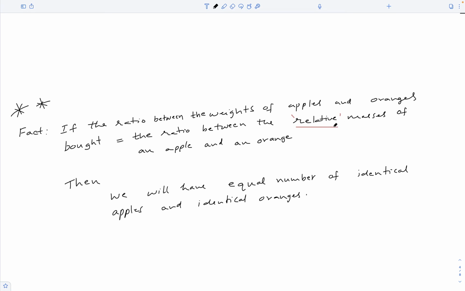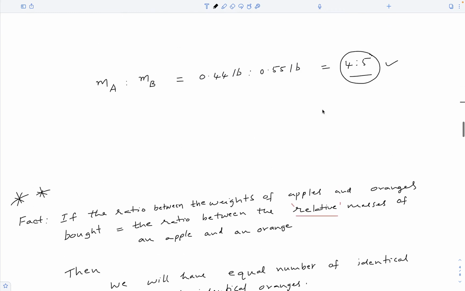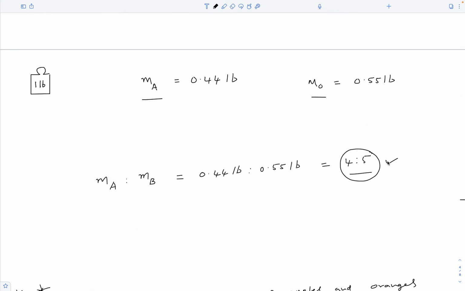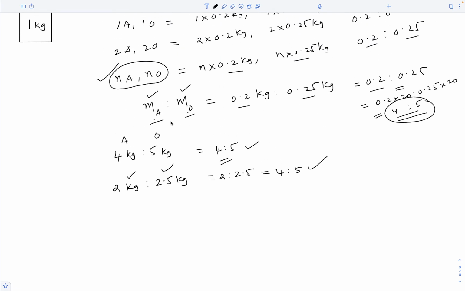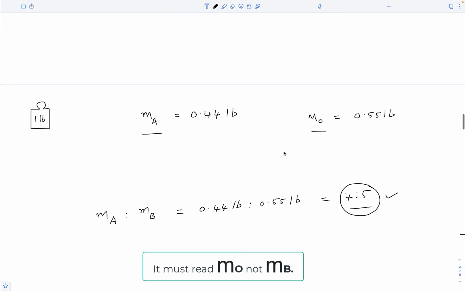In case we are still wondering why I said relative masses here instead of masses, remember, to answer this question, all we need is this ratio, not their weights in pounds or kilograms or some other unit. And to figure out this ratio, all we need are the masses of an apple and an orange relative to some reference. All we need are these numbers. So this ratio does not depend on the reference used to weigh them.